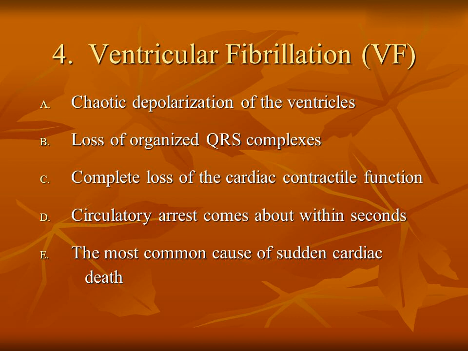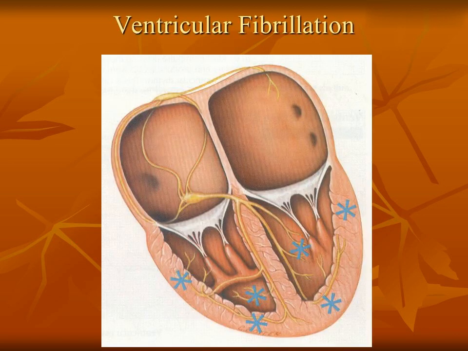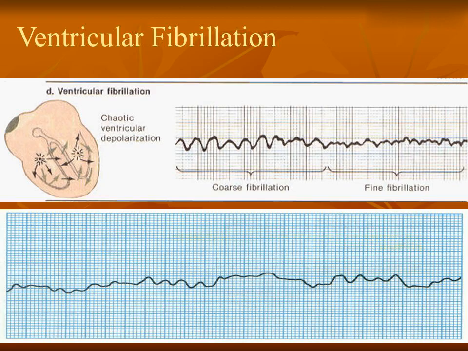4. Ventricular fibrillation, VF. A. Chaotic depolarization of the ventricles. B. Loss of organized QRS complexes. C. Complete loss of the cardiac contractile function. D. Circulatory arrest comes about within seconds. E. The most common cause of sudden cardiac death. Ventricular fibrillation.